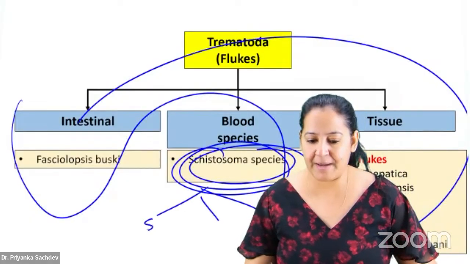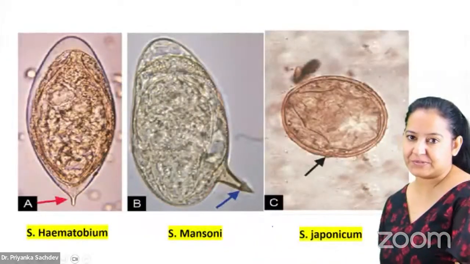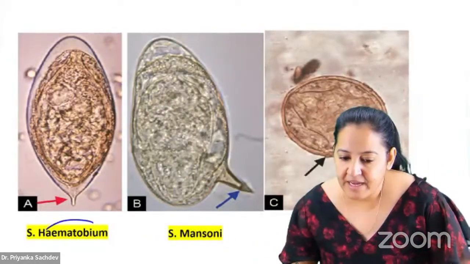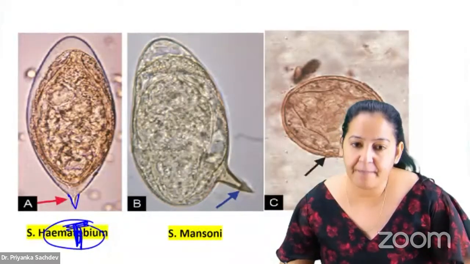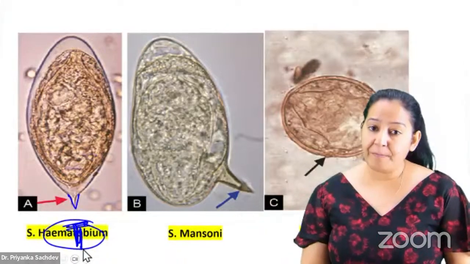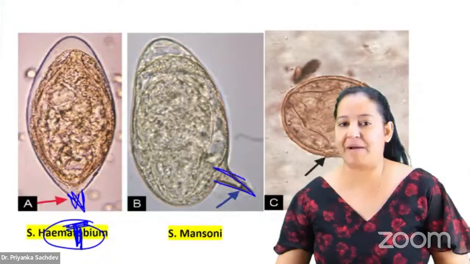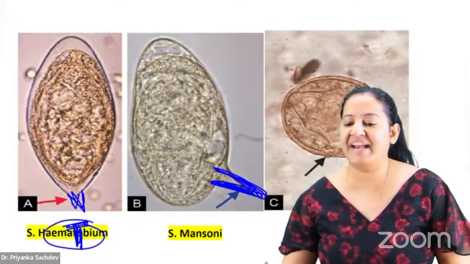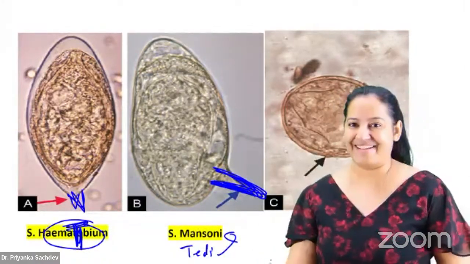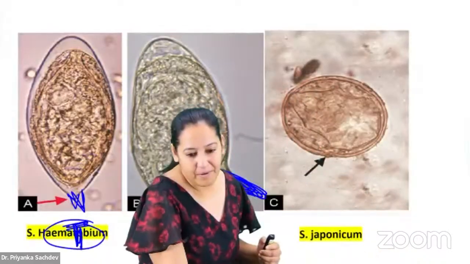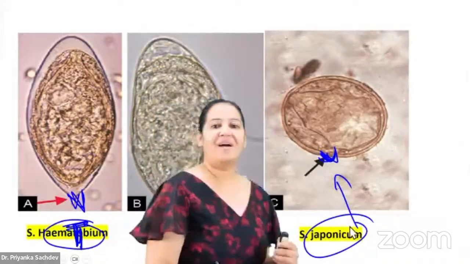Schistosoma haematobium, Schistosoma mansoni, Schistosoma japonicum. See the 3 Schistosoma. Schistosoma haematobium has a terminal spine. T for terminal. T for haematobium, T for terminal. Mansoni has a lateral spine. How to learn? Tedi Mansi. I have a mnemonic. And Japonicum has a knob. No spine. It has a knob. In Japan there is a knob. Learn the mnemonic.